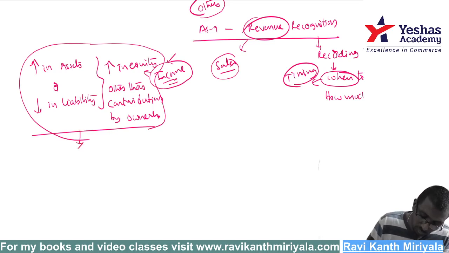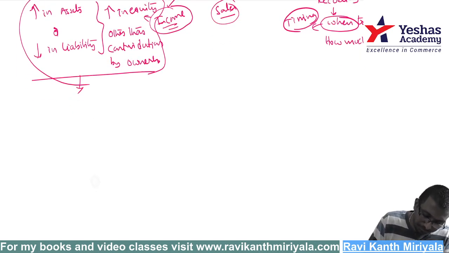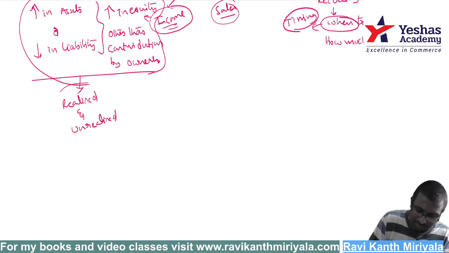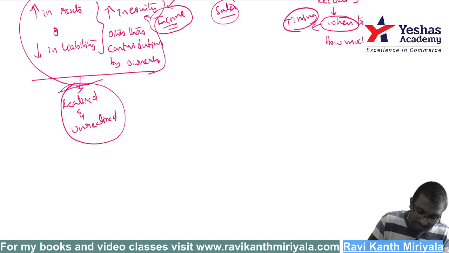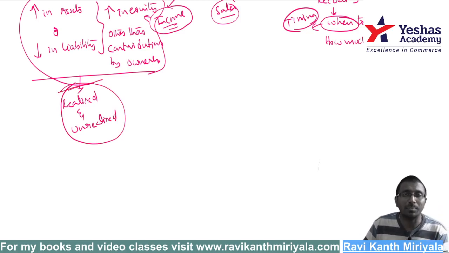This income includes realized income, unrealized income, all types of realized and unrealized income. Got it? All types of income are part of it. Now the question is, even though all types of income are part of it, my dear friend, we are not going to deal with all of them.